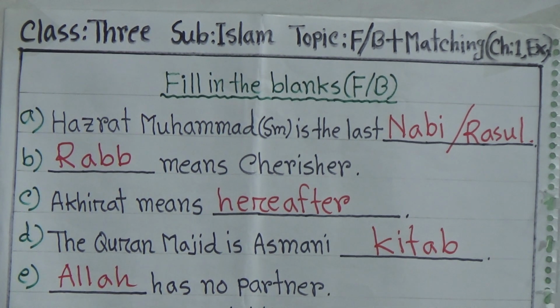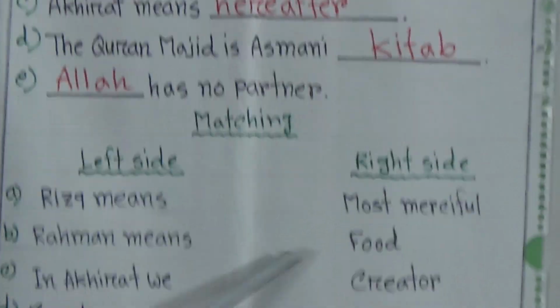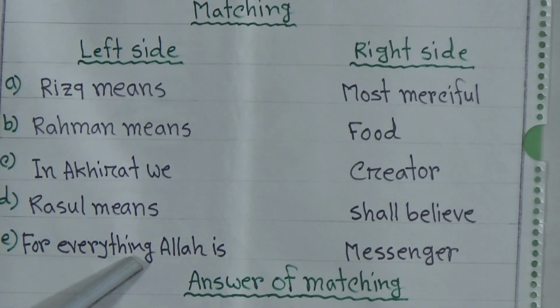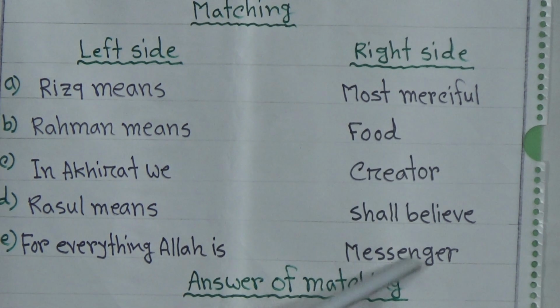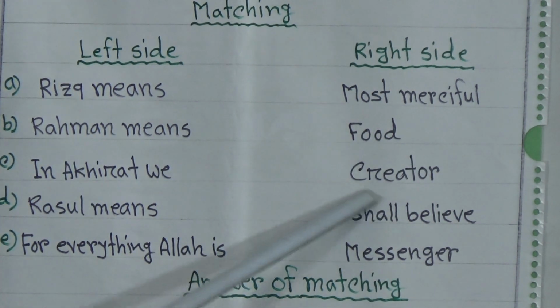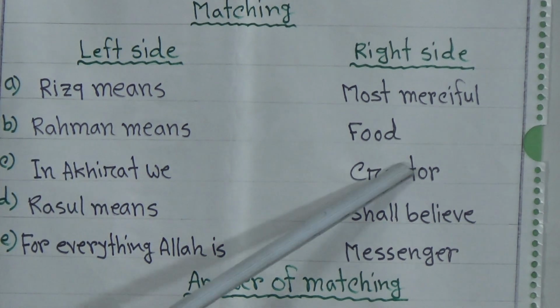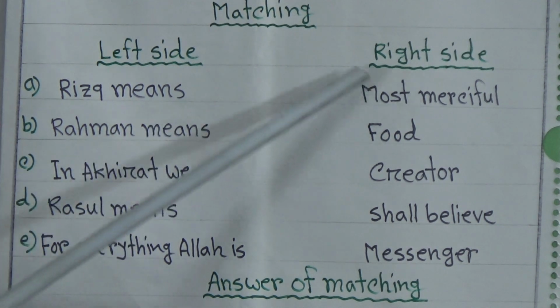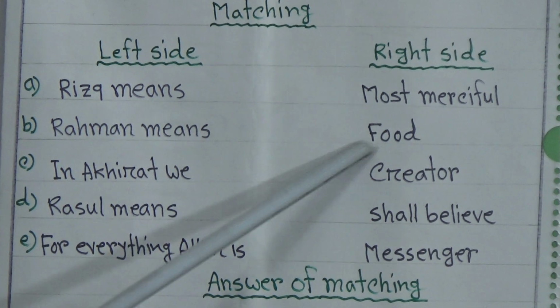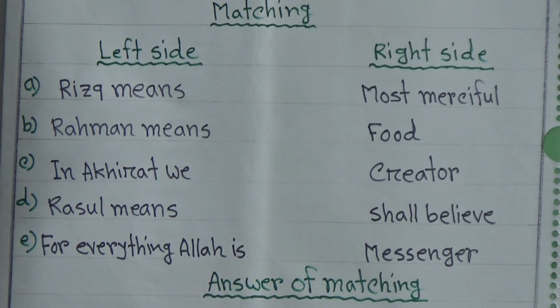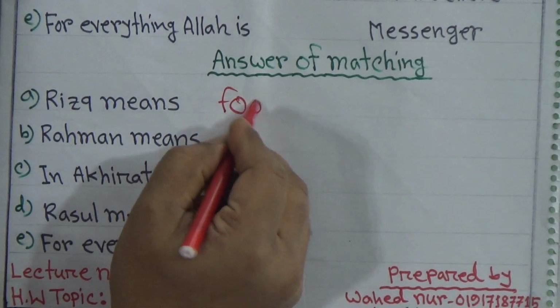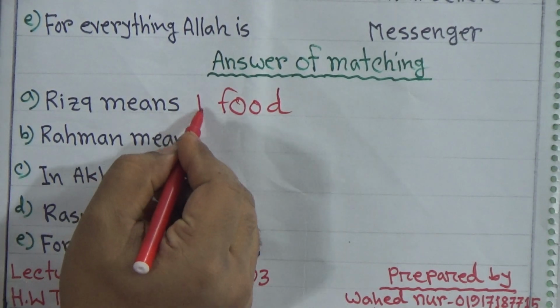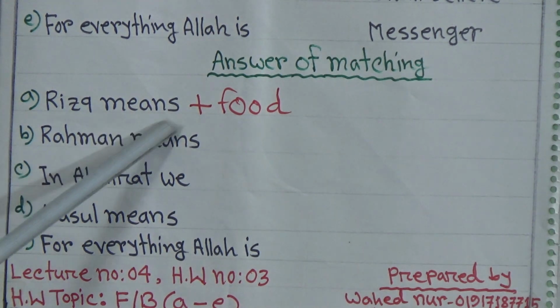Now we will do the matching. Students, I just picked this up the same as from your book. This is the left side, you will get it in your book, and this is the right side. You will get this type of question in your question paper. So how will you write the answer? I have shown the answer of matching here. A, rizq means food. I will write here rizq means food. You can give a plus sign or not, no problem at all.